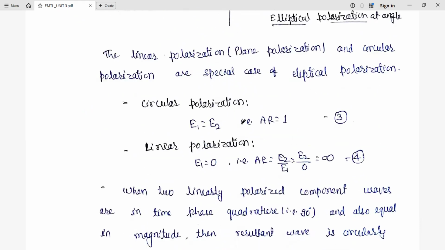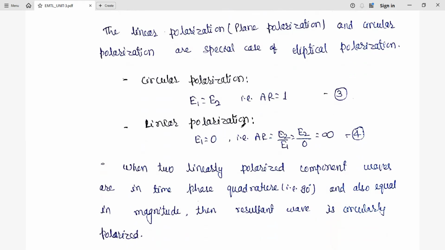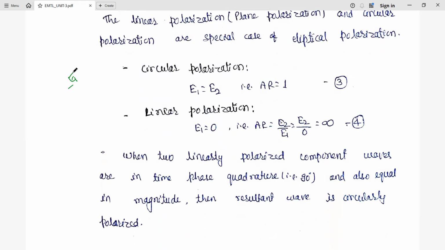Now, linear polarization and circular polarization, as we are discussing, are special cases of elliptical polarization. If E1 and E2 are both equal, that means the values of the major axis and minor axis become the same, then it becomes circular polarization.